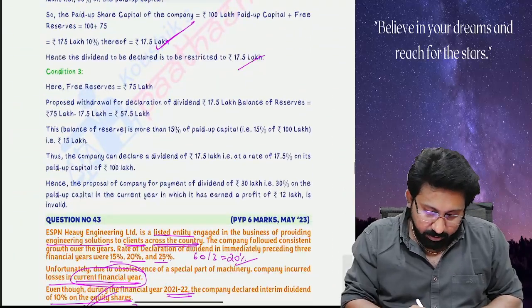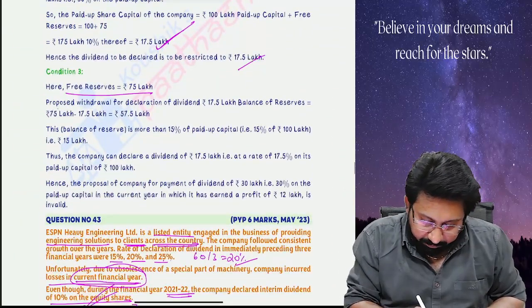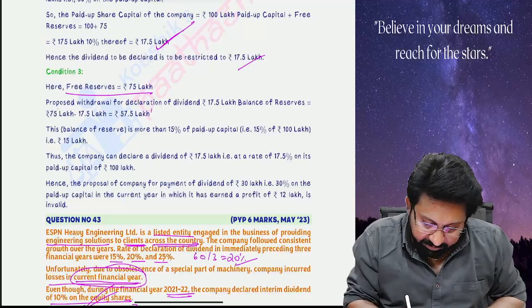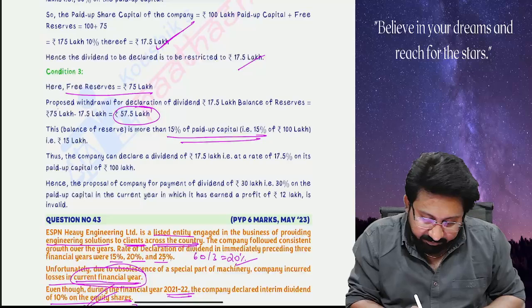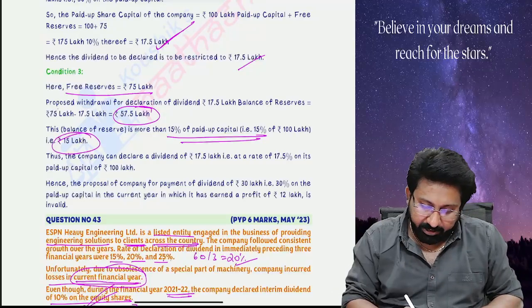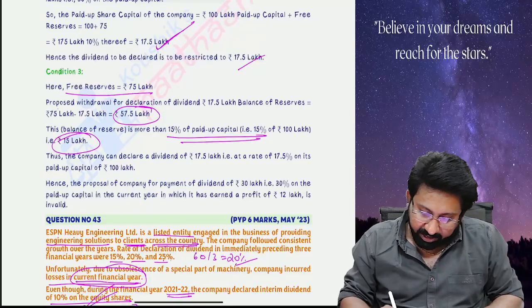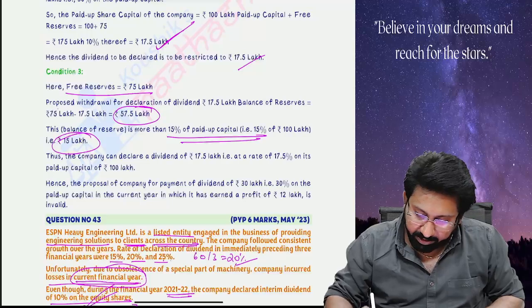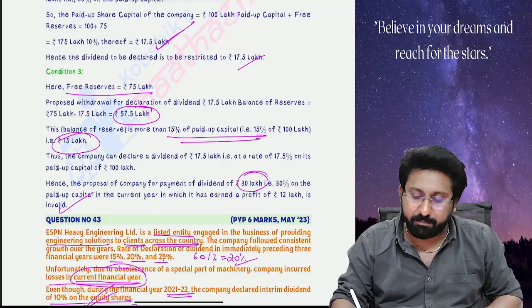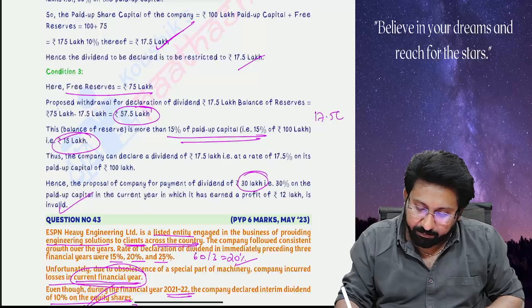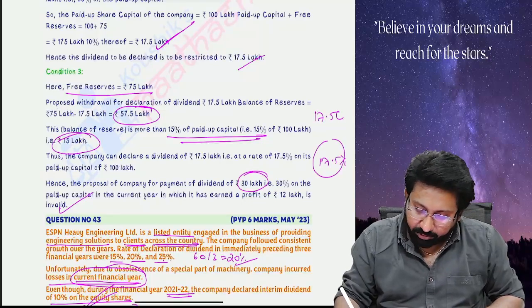So free reserves: proposed withdrawal for the declaration will be this one. This is the balance. The balance is more than 15% of the paid up share capital, and therefore the proposal of the company to pay dividend of 30 lakhs in the current year is invalid. Maximum how much can you pay? 17.5 lakhs only you can pay, means 17.5% only you can pay.